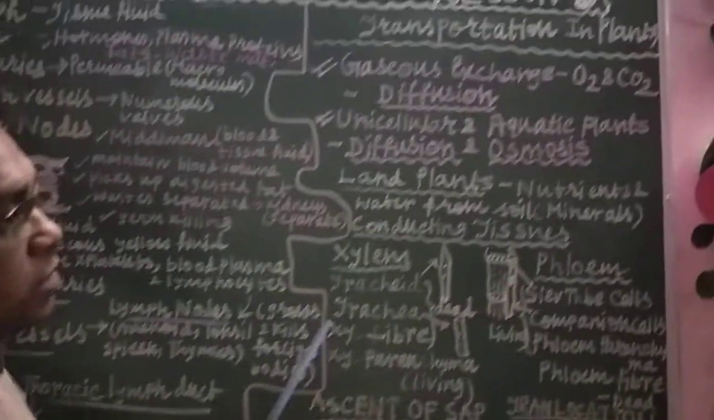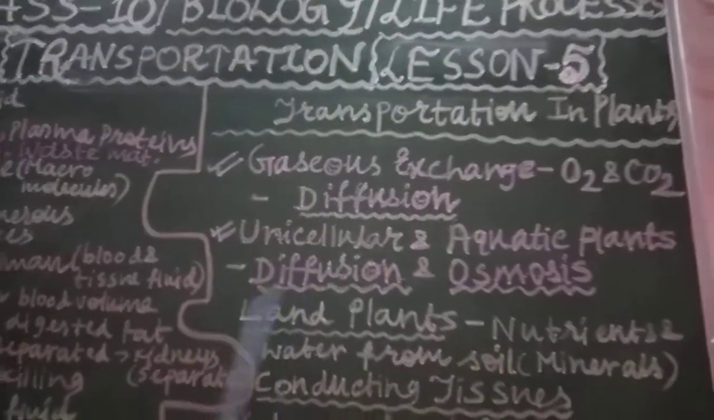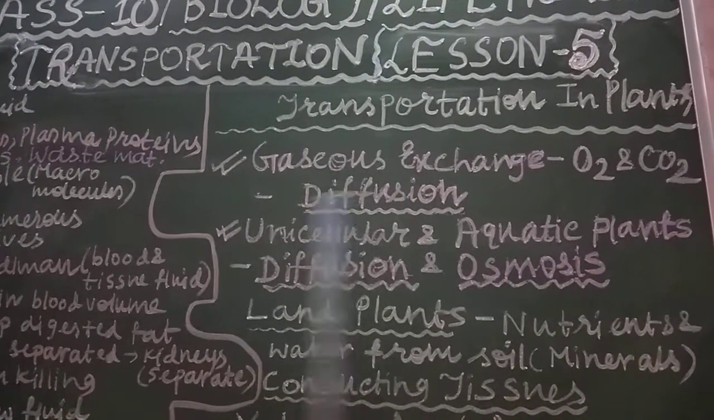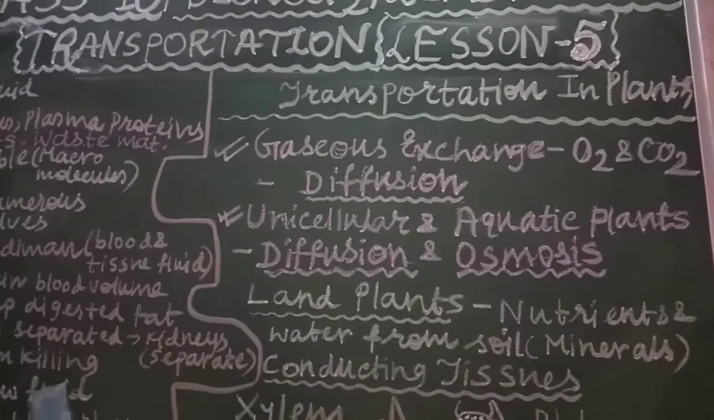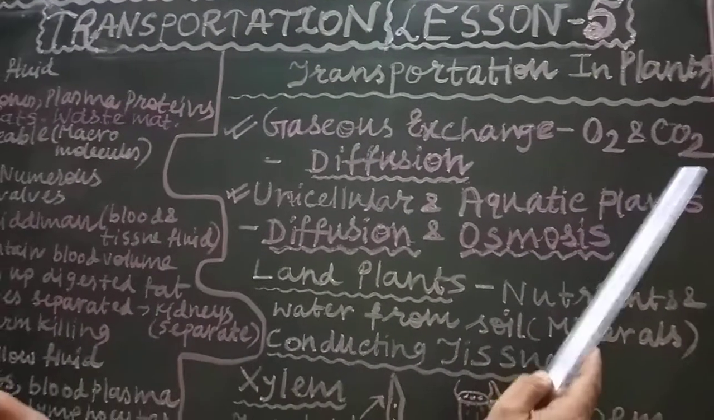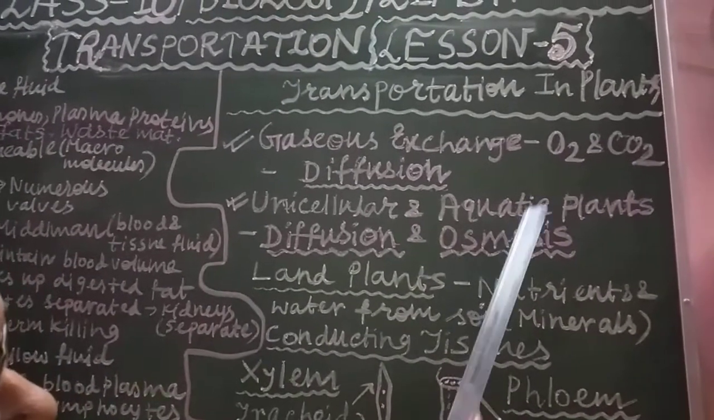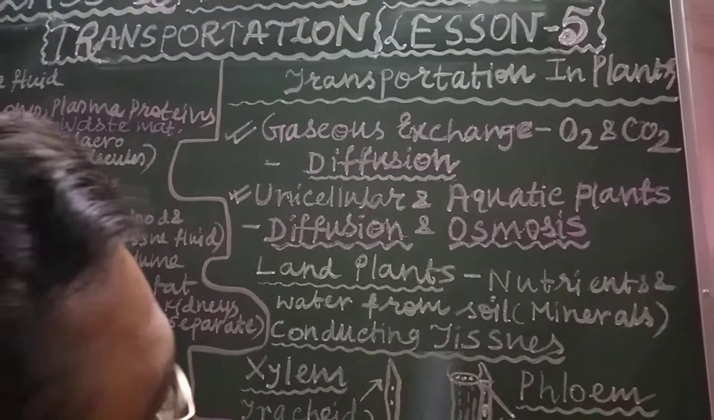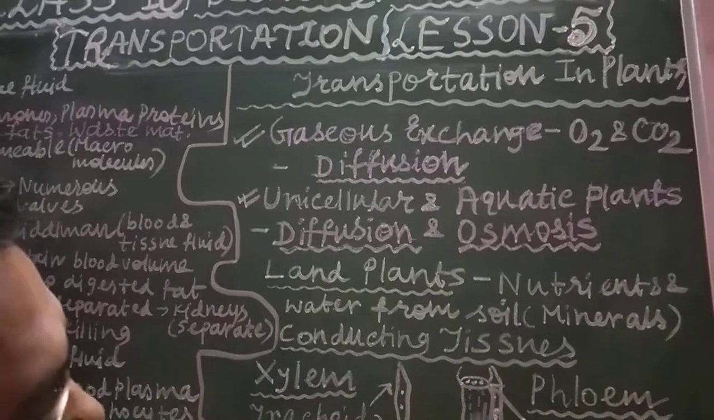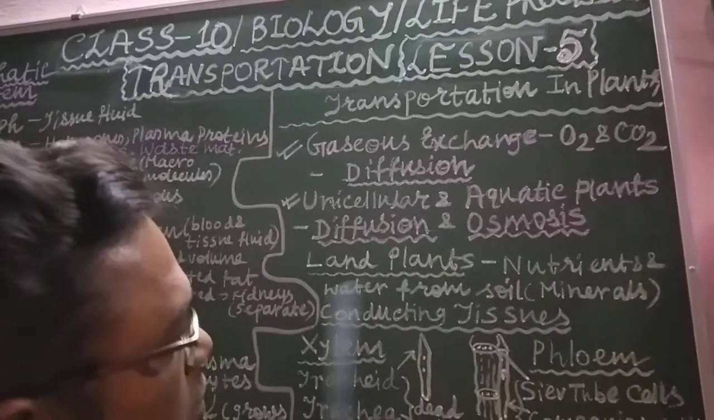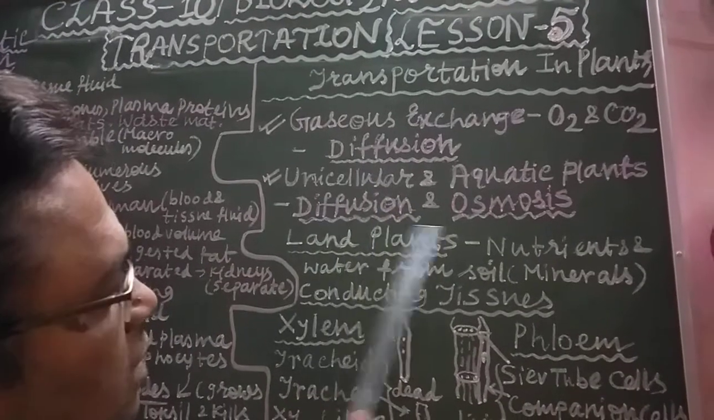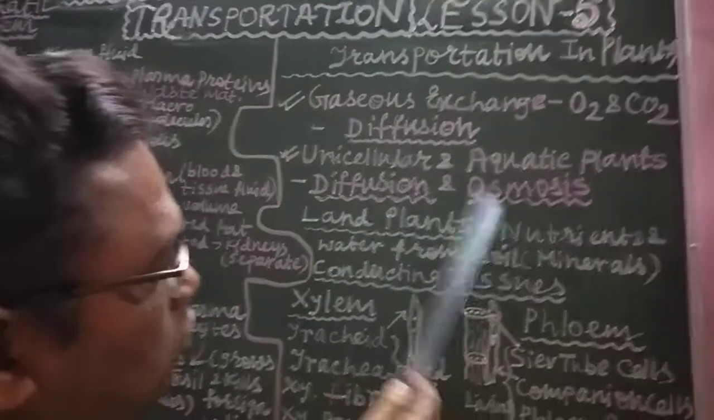Now we are moving on to transportation in plants. In plants, mostly the tissues are dead, and there gaseous exchange occurs mostly. There is oxygen and carbon dioxide. Carbon dioxide is required for photosynthesis, and oxygen is produced as a byproduct, and they go in and out by the process called diffusion. Unicellular plants as well as aquatic plants are very closely associated with water as well as the external environment. That's why most of the transportation occurs by diffusion and osmosis.